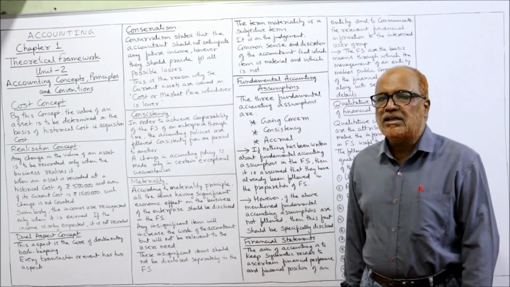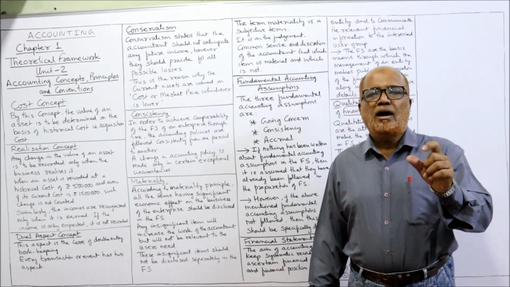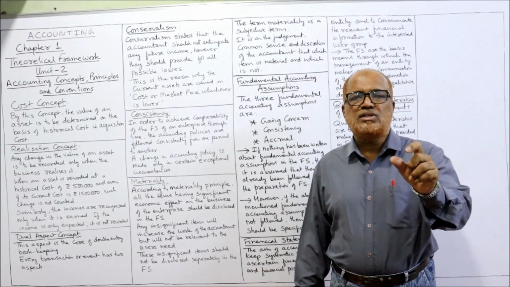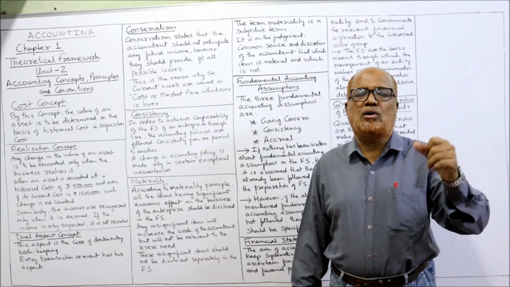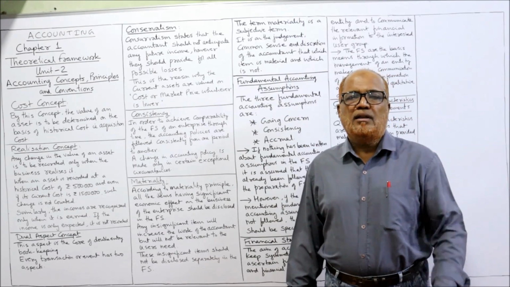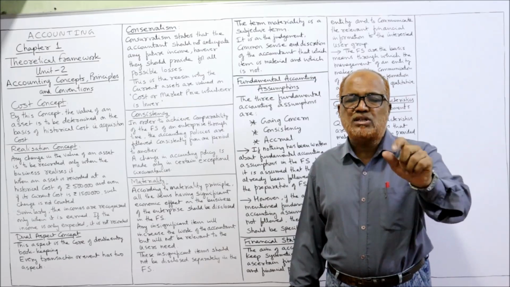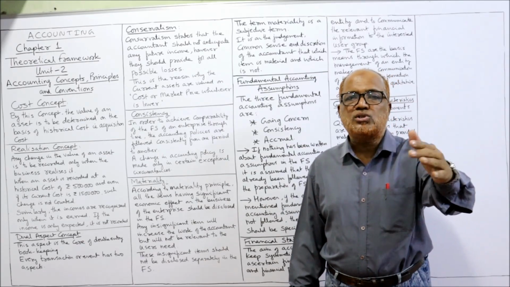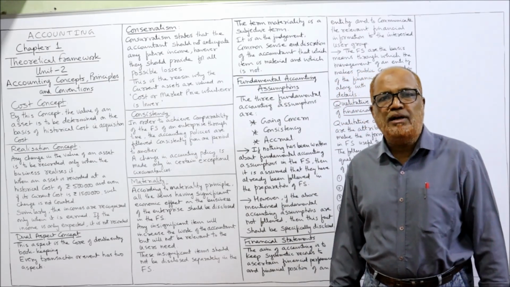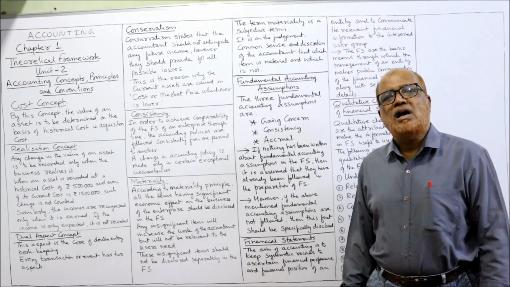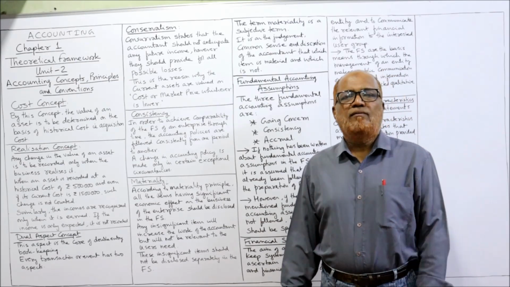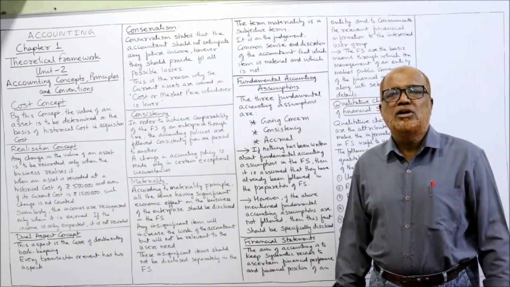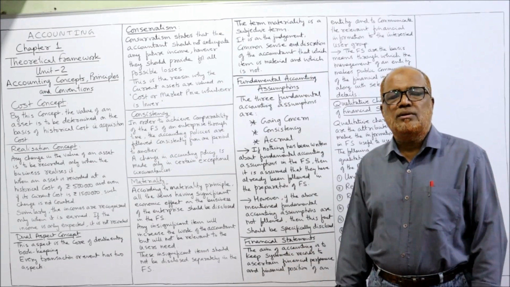Next comes materiality. According to the materiality concept, all those transactions which have a material effect on the financial statements should be disclosed separately. Whereas other small items which do not have much effect on the financial statements should not be separately disclosed.